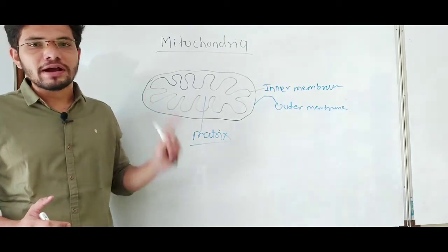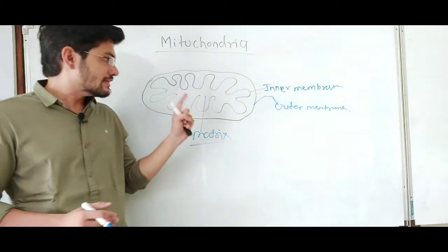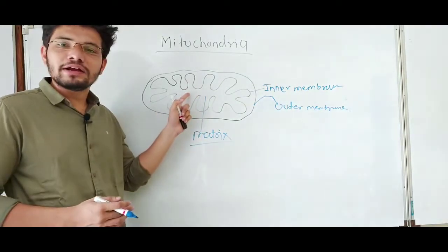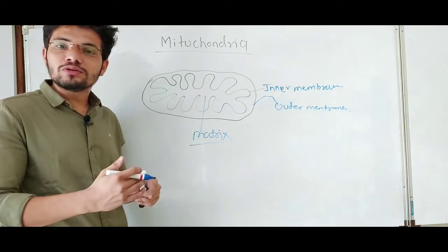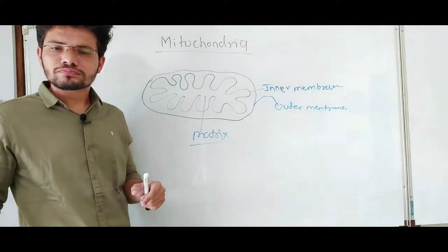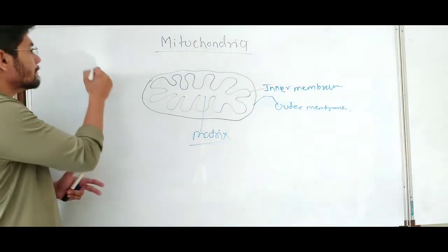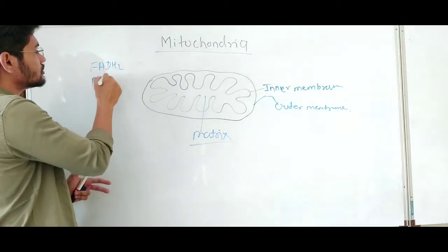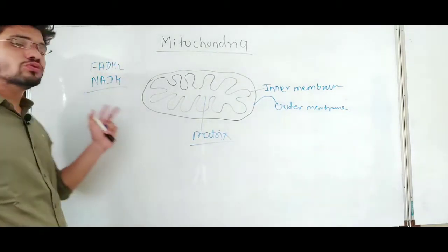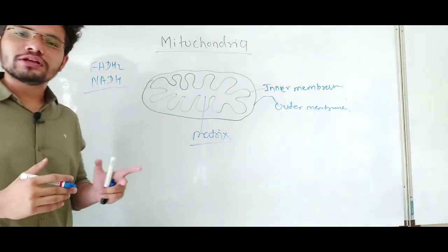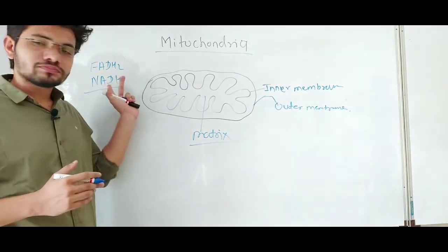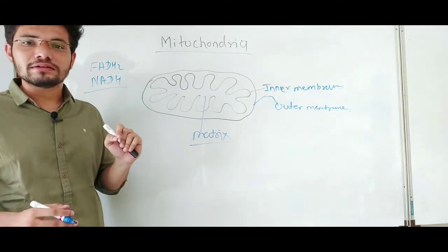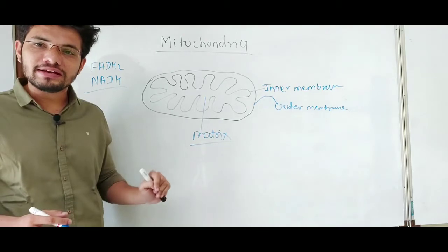The acetyl CoA is then used to make two important energy-carrying molecules, FADH2 and NADH, from the Krebs cycle inside the mitochondrial matrix.